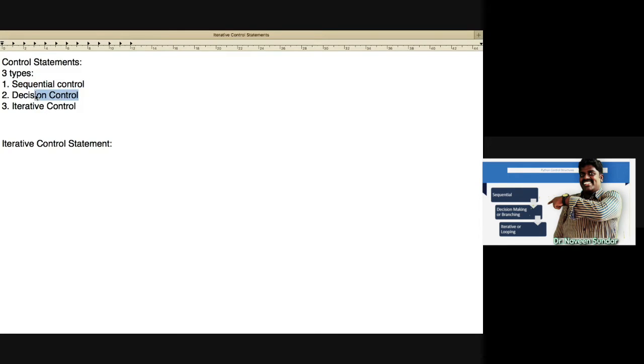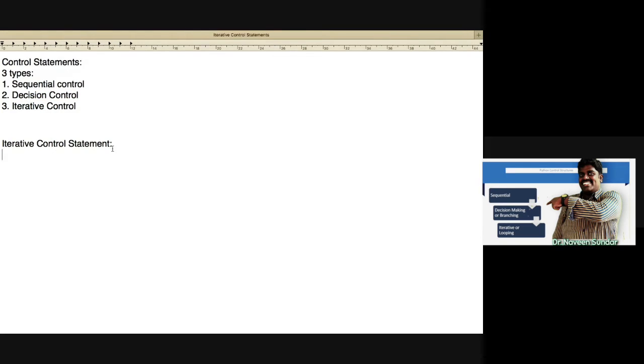And in decision control, you will have one condition, and then a true block of statements, and then a false block of statements. So you will have two options, either this or this. Control statement is none other than the control flow of the program. Either it executes line by line, or this way or that way, giving some conditions. That is decision control statements.